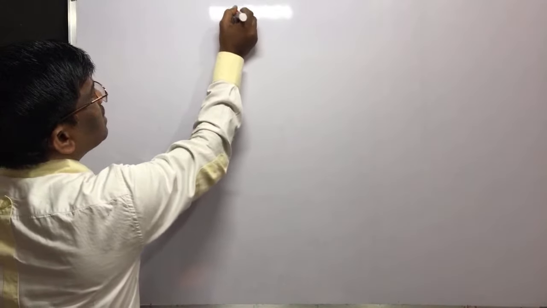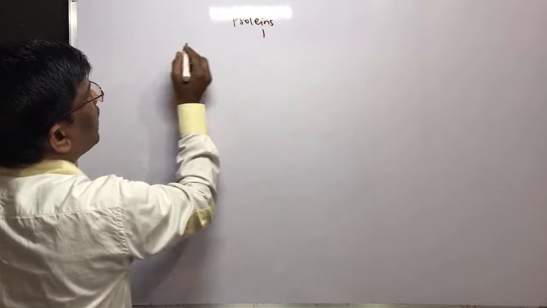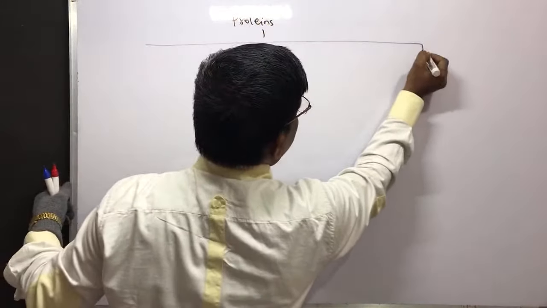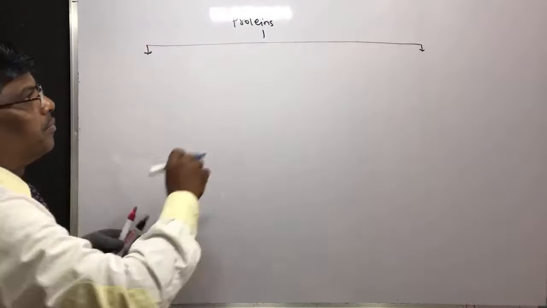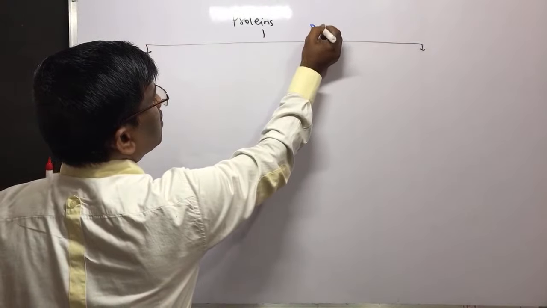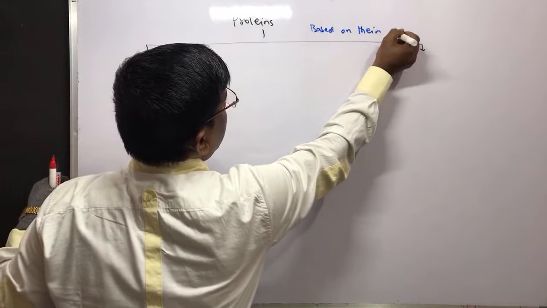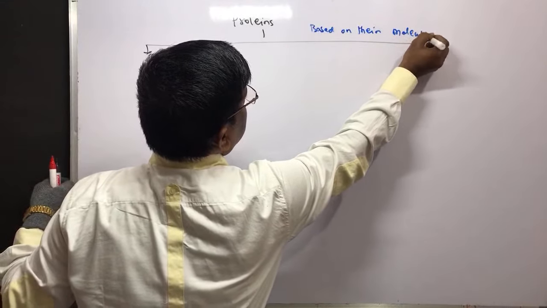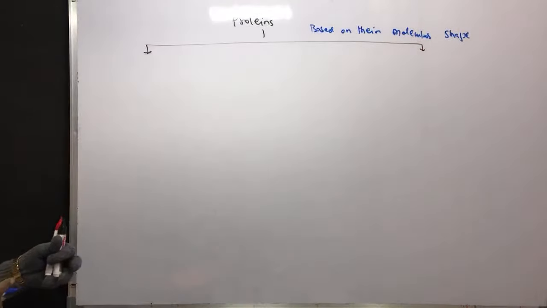So proteins can be classified into two types based on their molecular shape. Students, just know what we learned.